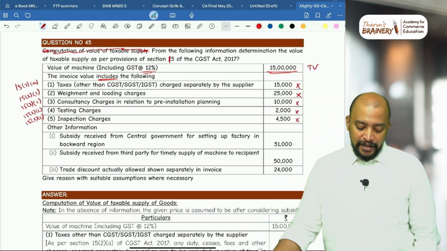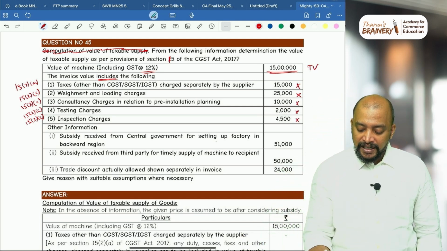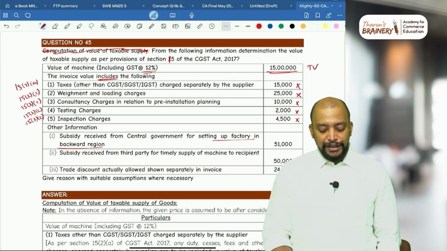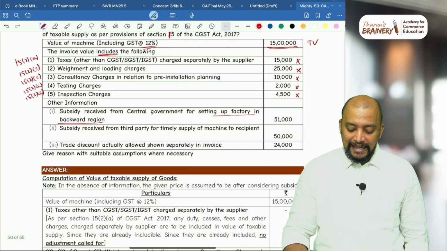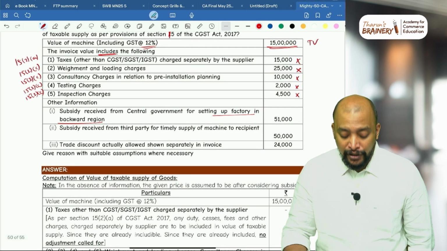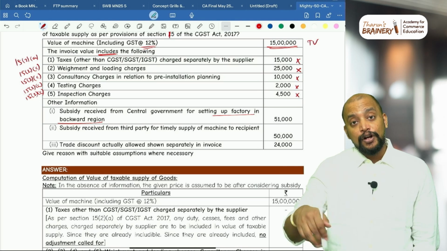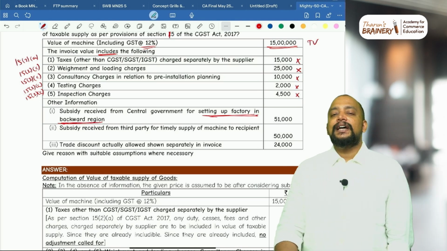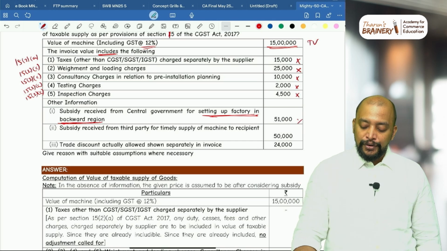Then other information, subsidy received from central government for setting up a factory in backward region. So how do we need to consider this subsidy? Is it directly linked to the price or not? Not directly linked to the price. Why not? It is not for outward supply. For setting up a factory in backward region, it is not directly linked to the price, so therefore ignore it for valuation.